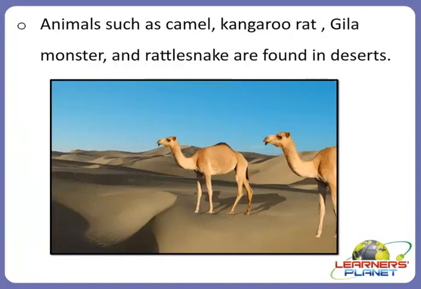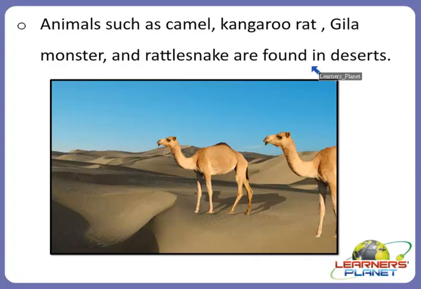Although deserts are thought to hold very little life, there is in fact a great diversity of plants and animals that inhabit the desert regions. Animals such as the camel, kangaroo rat, Gila monster and rattlesnake are found in these regions. So there is a great diversity of both plants and animals that inhabit these desert regions.